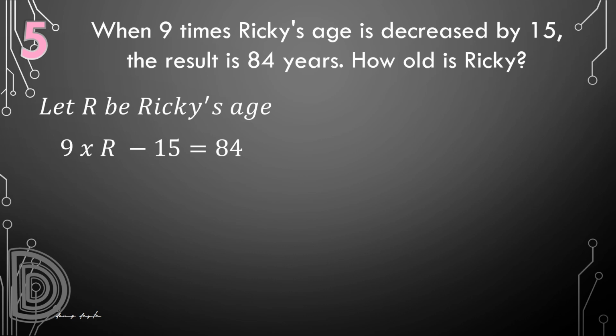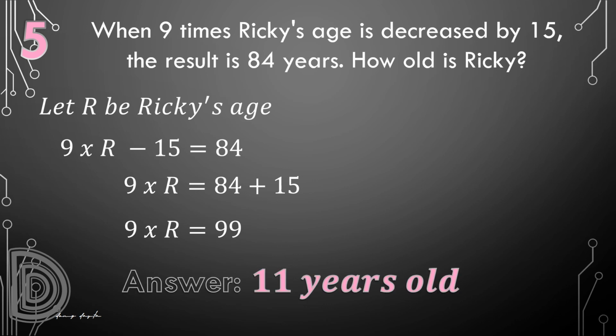9 times R is 84 plus 15. So 9 times R is 99. So 99 minus 15 is 84. Now, what number is multiplied by 9 to get 99? So that will be 99 divided by 9, 11 years old. R is 11 years old.